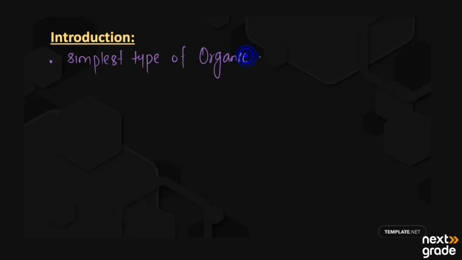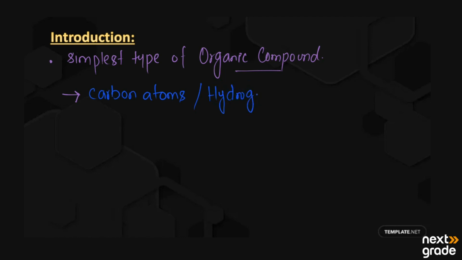And what are organic compounds? The compounds having carbon and hydrogen in them, and their study is known as organic chemistry. So it is the simplest type of organic compounds. Hydrocarbons are entirely composed of two types of atoms: carbon atoms and hydrogen atoms. So hydrocarbons are all the compounds containing carbon as well as hydrogen atoms.